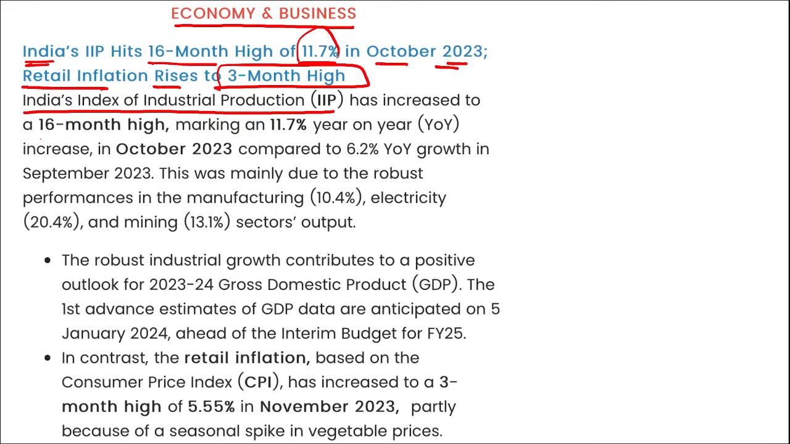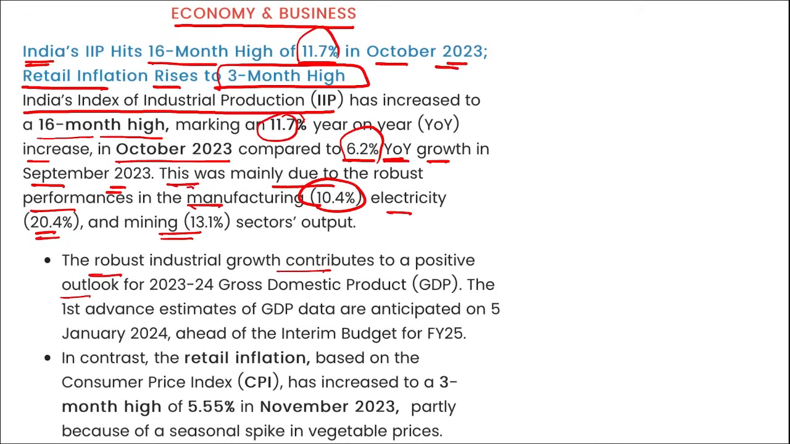They have increased to a 16-month high, making an 11.7% year-on-year increase in October 2023 compared to 6.2% year-on-year growth in September 2023. This was mainly due to the robust performance in manufacturing at 10.4%, electricity 20.4%, and mining 13.1% sector output. The robust industrial growth contributes to a positive outlook for 23-24 GDP, and the first advance estimate of GDP data is expected on 5th January 2024, ahead of the interim budget for fiscal year 25.